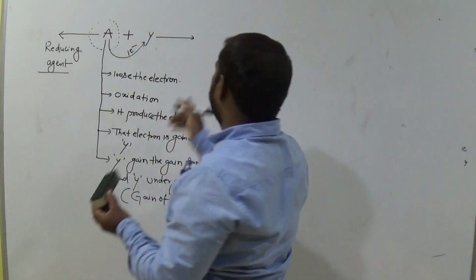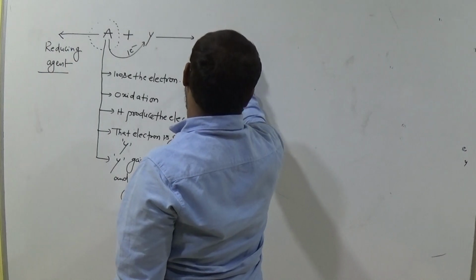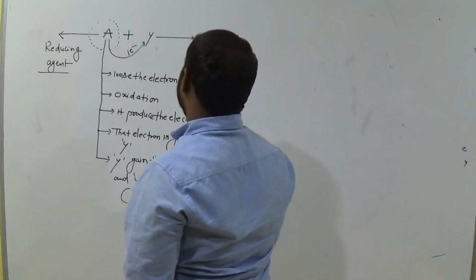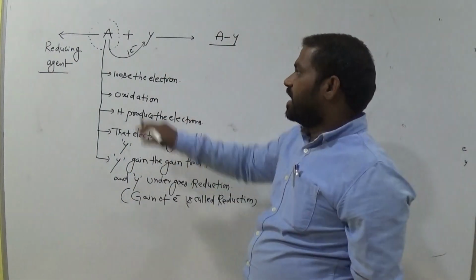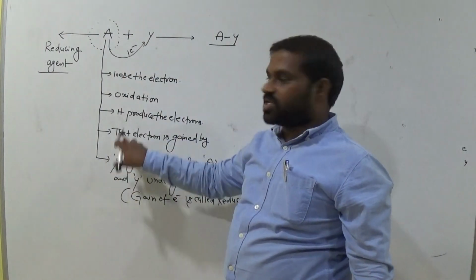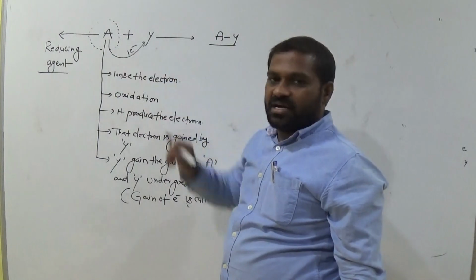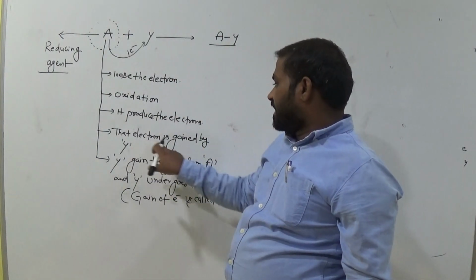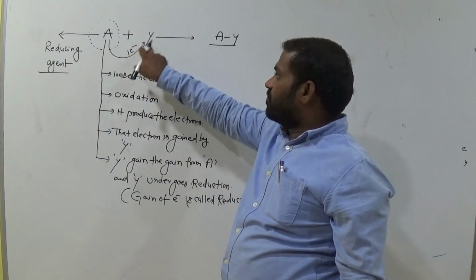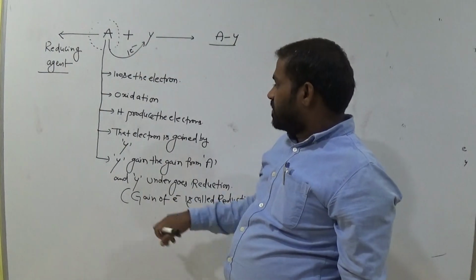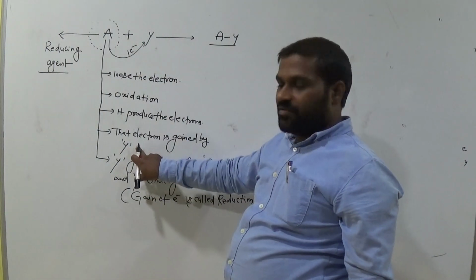Now the compound is Y. This is the compound. Here what happened? A loses the electron, so it undergoes oxidation. Clear? It produces the electrons or not? It produces the electrons. That electron is gained by Y or not? Now Y gains the electron. Okay? The electron is gained by Y.